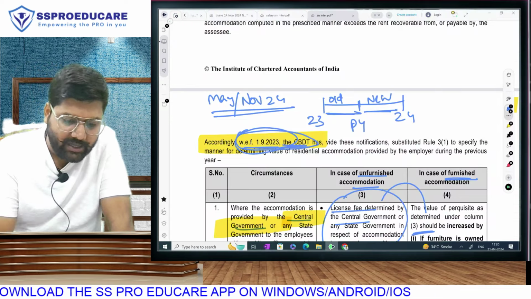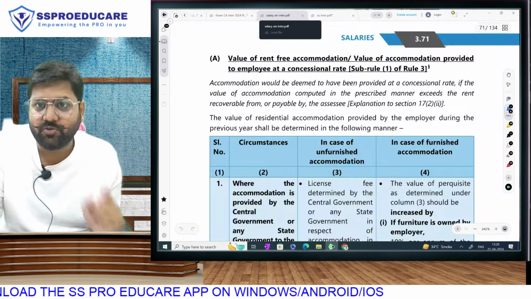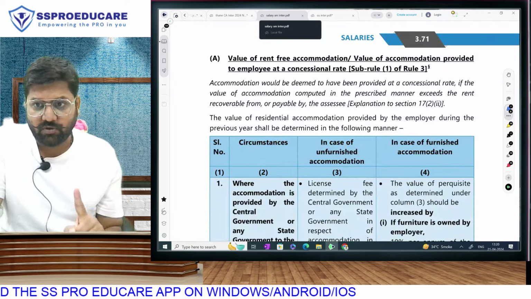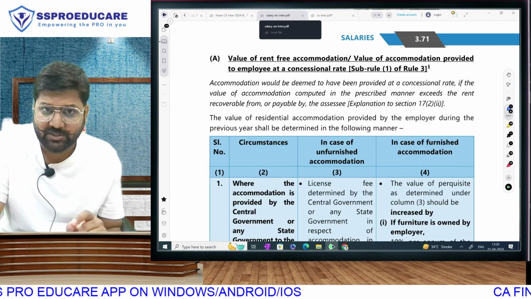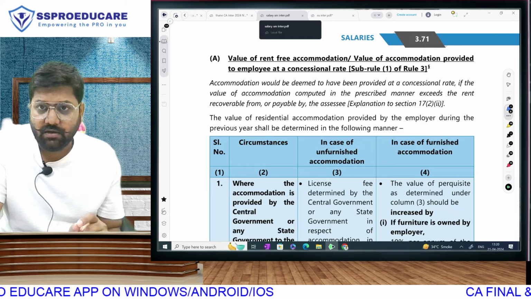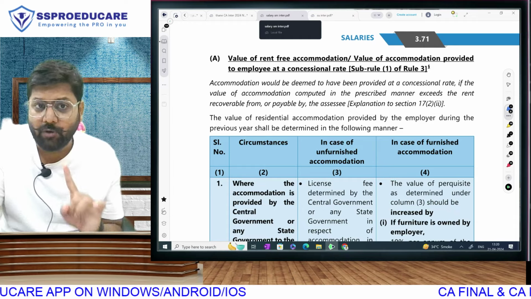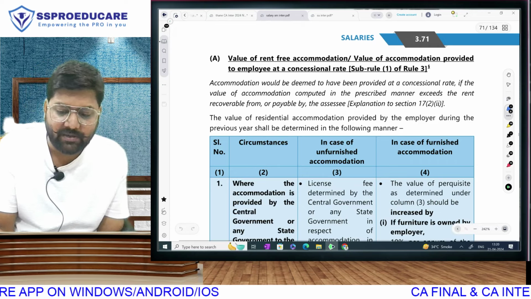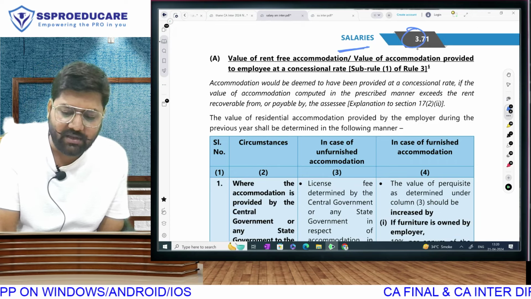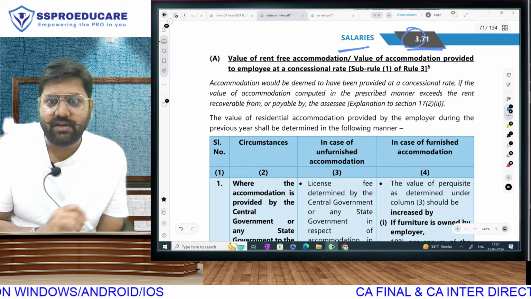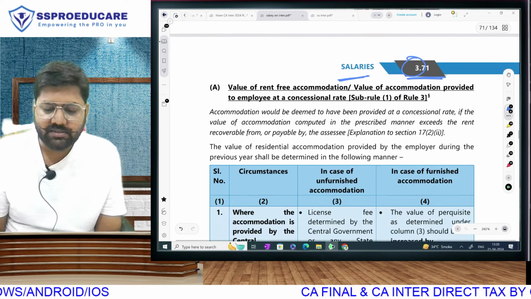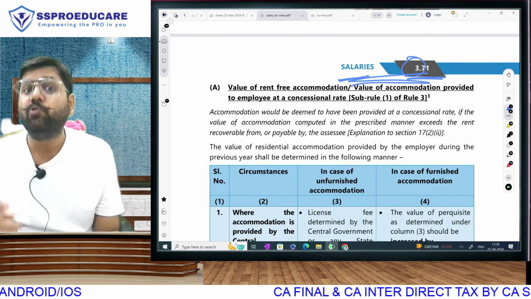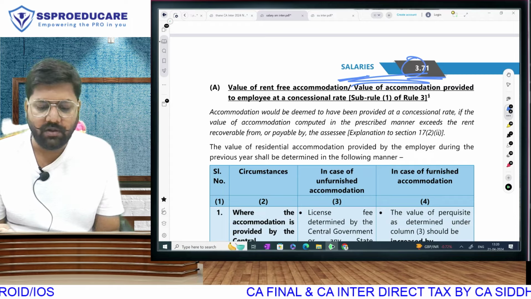First, I'll show you the ICAI study material. All the students who are watching this video, please download the ICAI study material from the BOS Knowledge portal. You'll get your new study material. In the salaries chapter, chapter number 3, on page number 71, they have given the perquisite valuation rule. Page 3.71 of your new ICAI study material released for May 24.